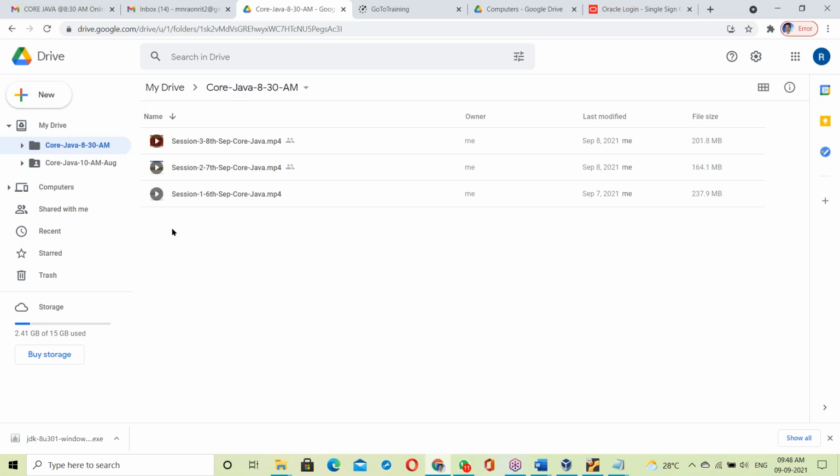By Monday, not now, I'll merge these two batches. So finally it will be 25 members minimum, no doubts. Every batch of mine is minimum 25.